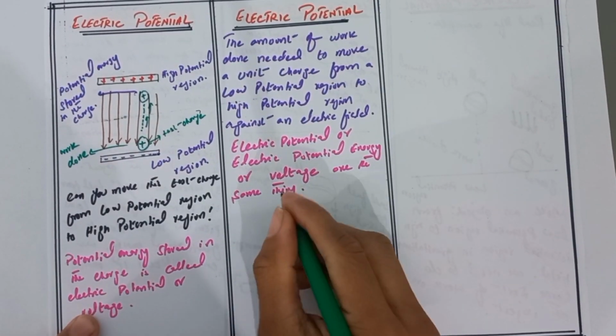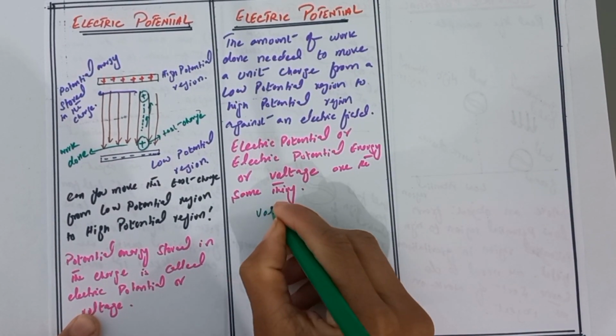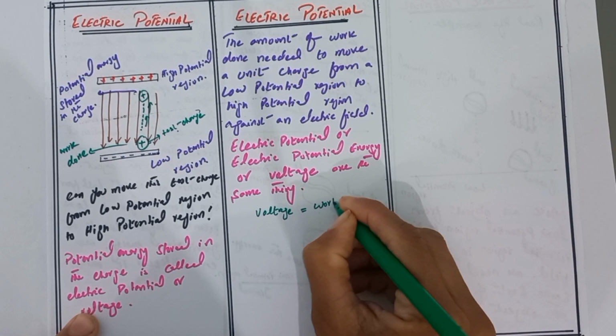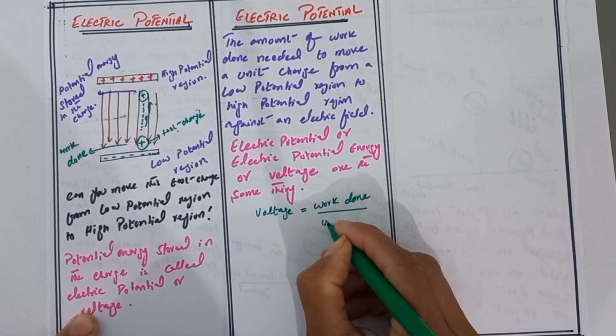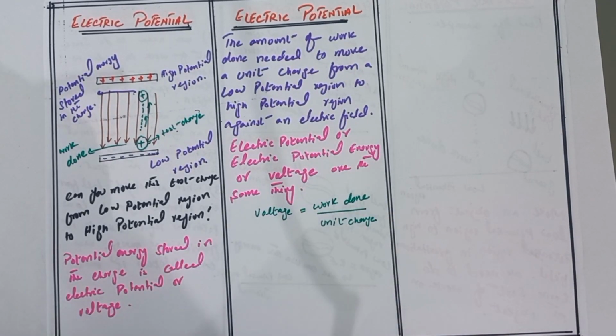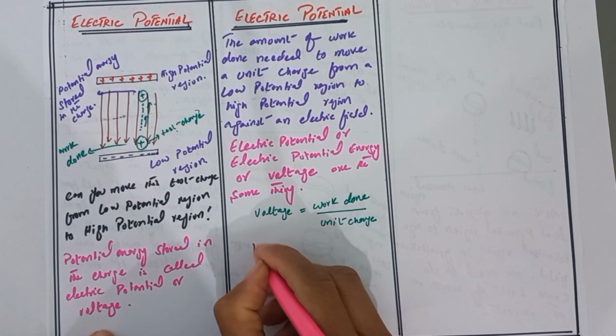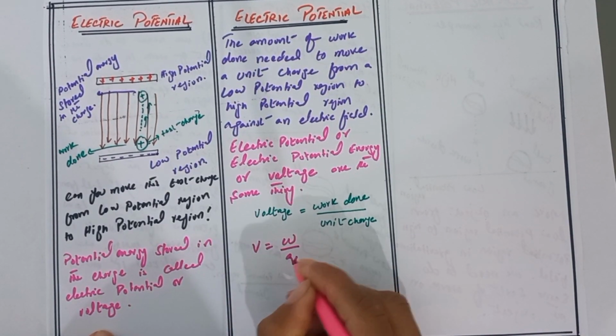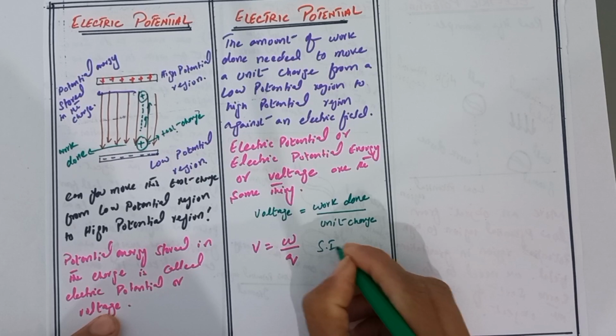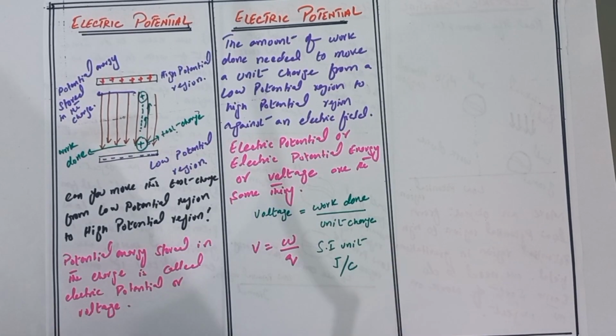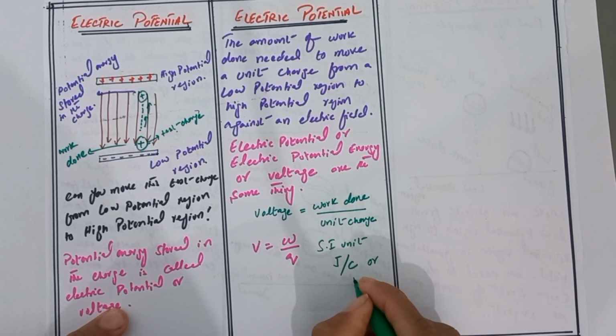The formula is V equals work done over unit charge. The SI unit is joule per coulomb, or simply volt.